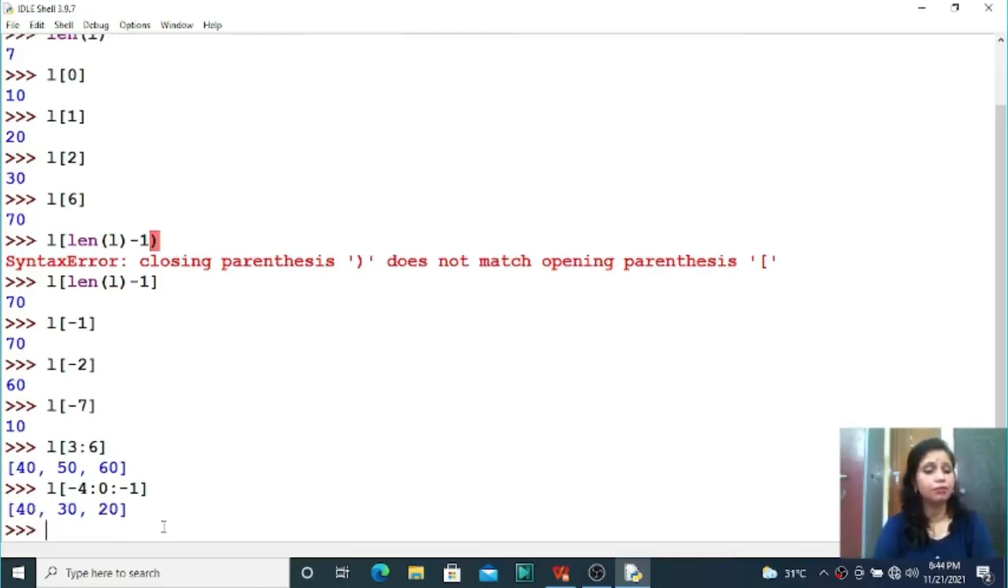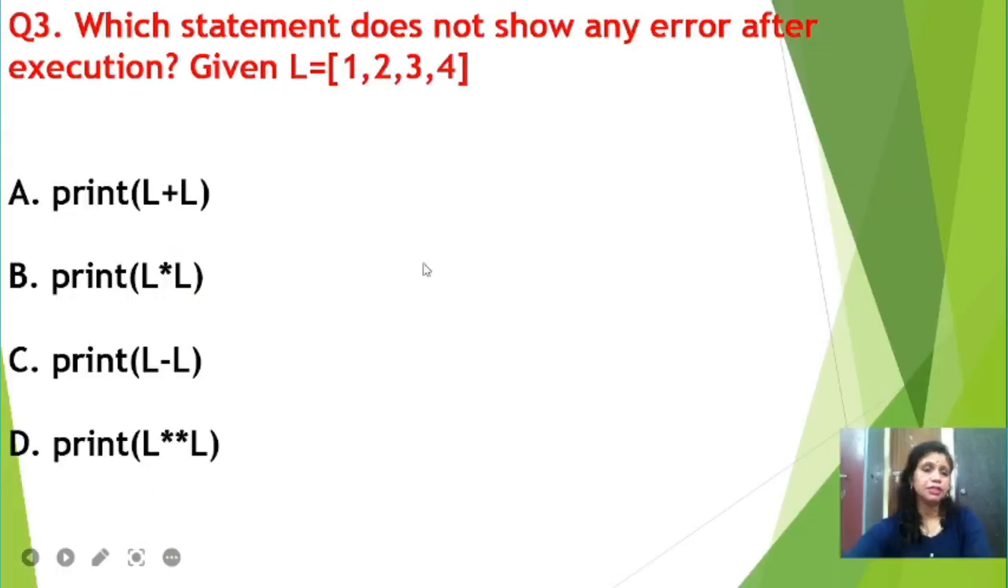Right students, hope all of you understood the question: if you are using the backward indexing concept, then here you also need to give the step value, and according to your indexing number you can access the elements. Let us discuss question number 3. Question number 3 says, which statement does not show any error after execution? Given list L equal to 1, 2, 3, 4. So here L is one list variable having 4 elements: 1, 2, 3, 4.